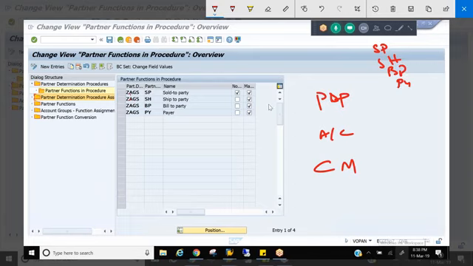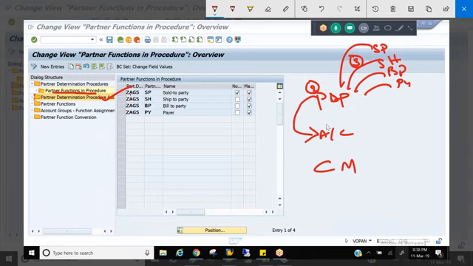In the second step, we created a PDP. Third step, we have placed all the partner functions into the procedure, right? Partner functions in procedure we have done. What is the fourth step? We need to assign PDP to account groups.